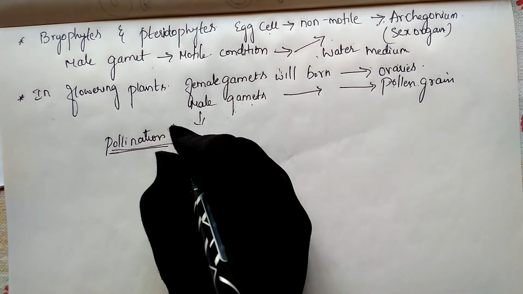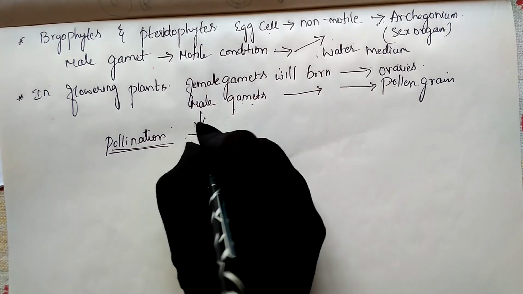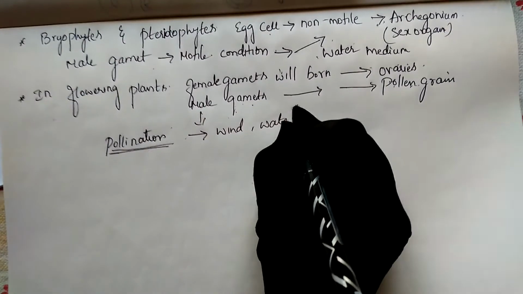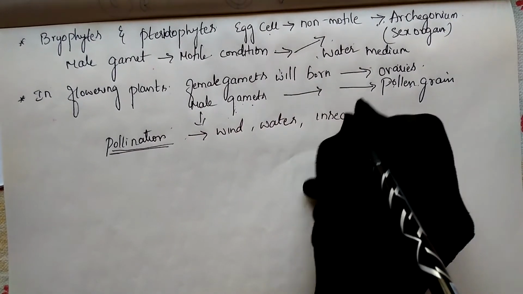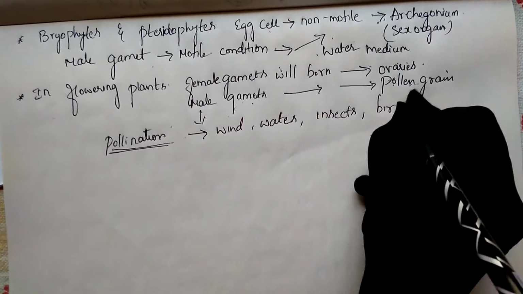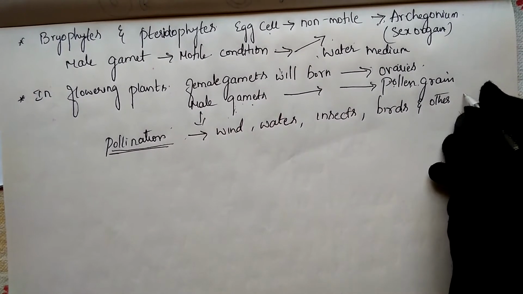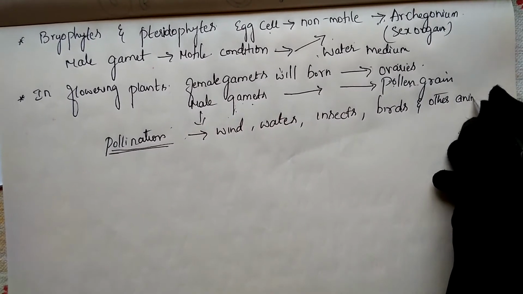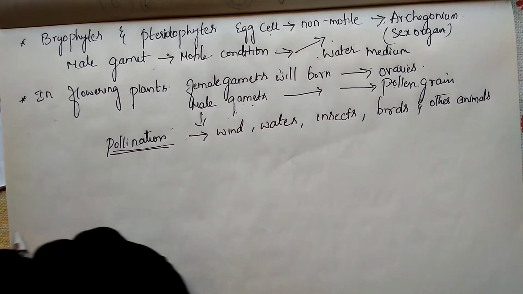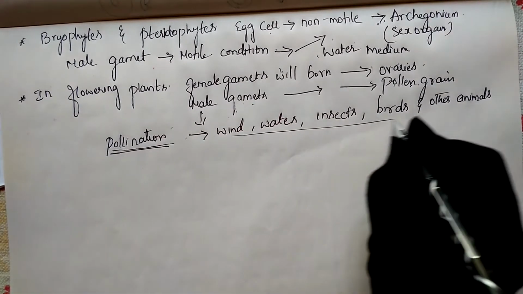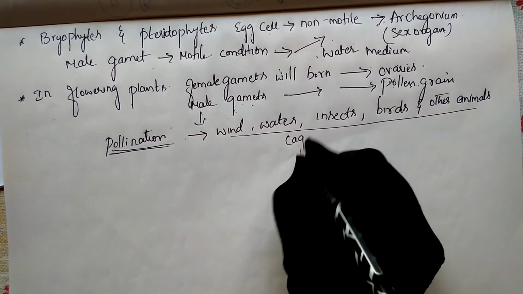And who are the agents for this pollination? Wind, water, insects, birds and other animals. These are all the agents.